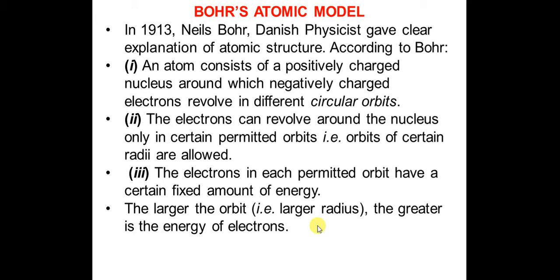So what does the Niels Bohr atomic model say? That an atom consists of a positively charged nucleus around which negatively charged electrons revolve in different circular orbits. The orbits have a certain radius and they have a fixed amount of energy. Larger the orbit, larger the radius, larger the energy of the electrons.